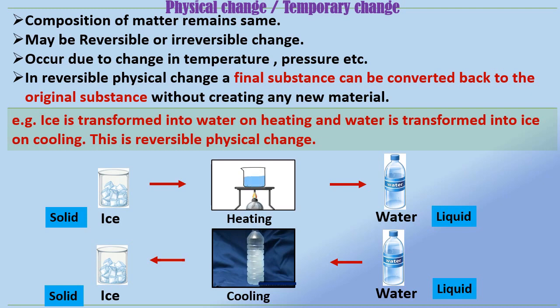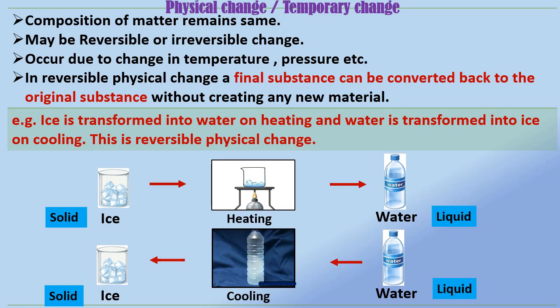A physical change is a type of change in which the form of matter changes but its chemical composition remains same. In physical change, one substance is not transformed into another and no chemical reaction occurs. Physical changes do not lead to the formation of new substance.